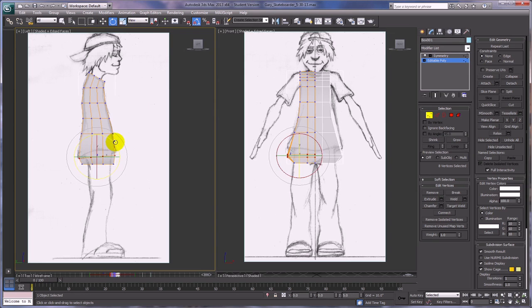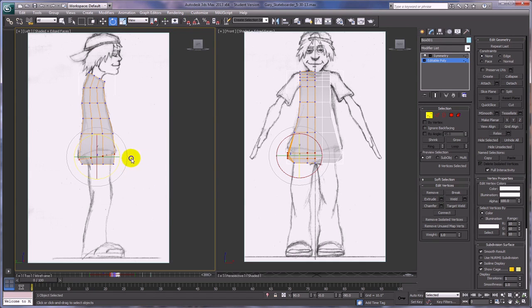Rotate this a little bit like that. I've got to get that angle snap turned off so I have a little more control. In this case, I don't need angle snap on. Remember, angle snap is for working with the rotate tool. 3D snap is for moving around, selecting and moving, and it snaps to the grid. And then the percent snap tool is for scaling, because you scale in percentages. You rotate in degrees, by angles.